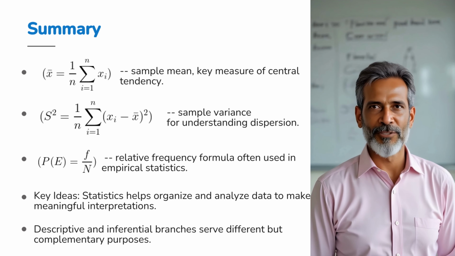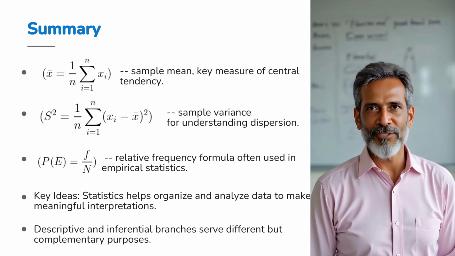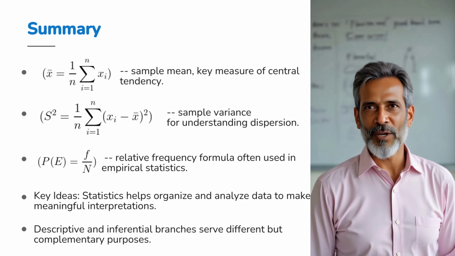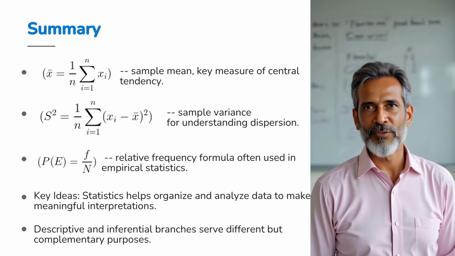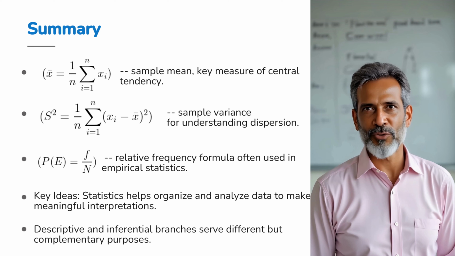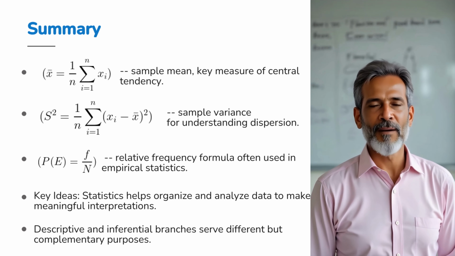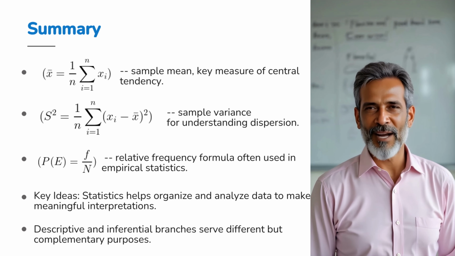Next is sample variance, noted as s squared, which tells us about the spread or dispersion around that mean. The formula is s squared equals 1 over n times the sum of the quantity x sub i minus x bar squared, where i goes from 1 to n. In words, s squared equals 1 over n times the sum of the square of x sub i minus x bar. We also use relative frequency, P of E, found by dividing the frequency f of an event by the total number n. So, P of E equals f over n.